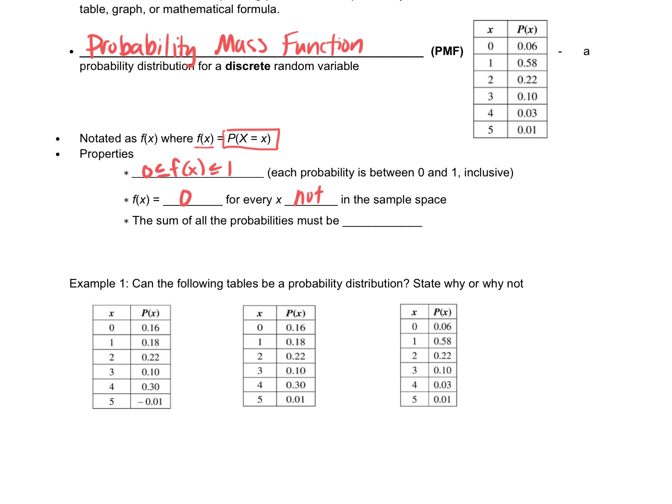Okay. What does the sum of all your probabilities have to equal? It must equal 1. So there are going to be times I'm going to give you a table of values and I'm going to ask you, is this a probability distribution? You have to verify, does it meet the requirements of the definition? Okay? So looking at these, example 1, can the following tables be a probability distribution, and tell me why or why not? First one can. It cannot. No, because you cannot have negative values.